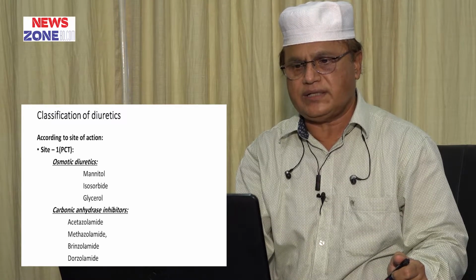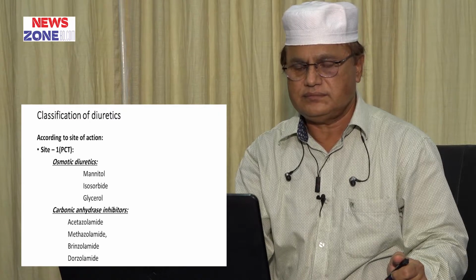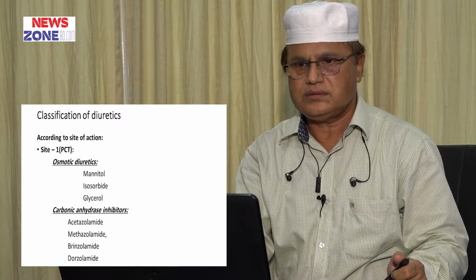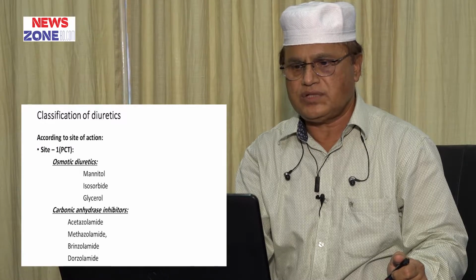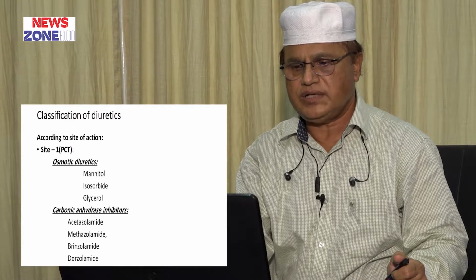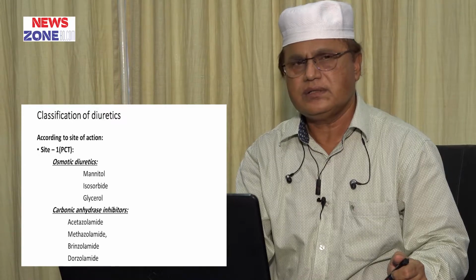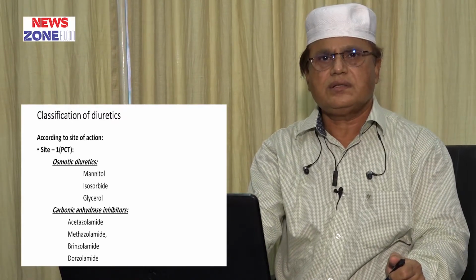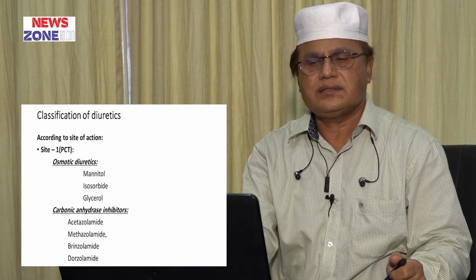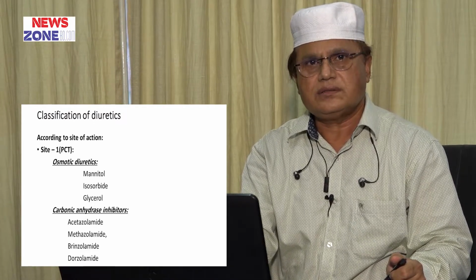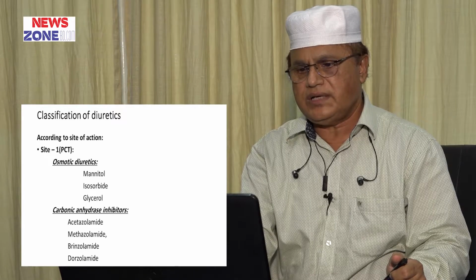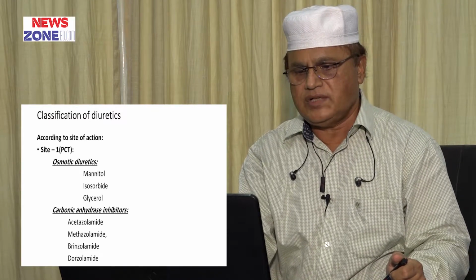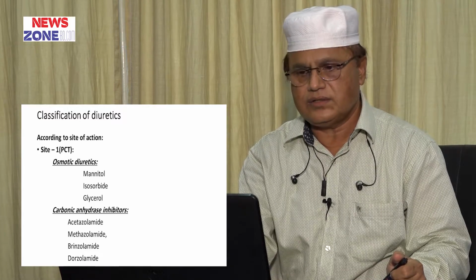According to site of action, site 1, that is the proximal convoluted tubule, drugs are osmotic diuretics and carbonic anhydrase inhibitors. Osmotic diuretics are mannitol, isosorbide, glycerol, and carbonic anhydrase inhibitors are acetazolamide, brinzolamide, and dorzolamide.